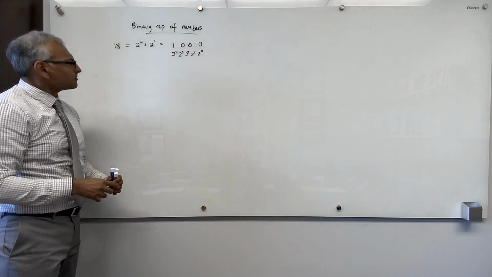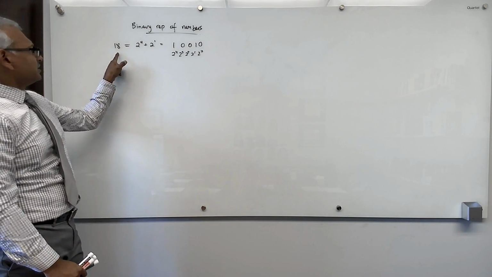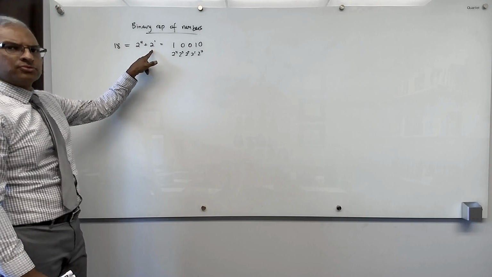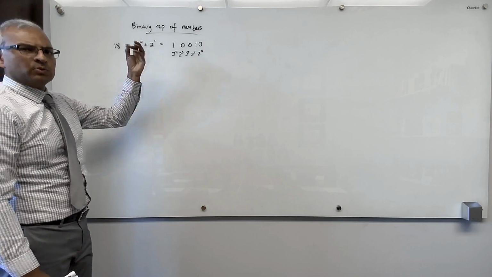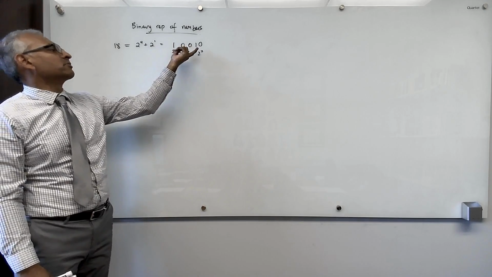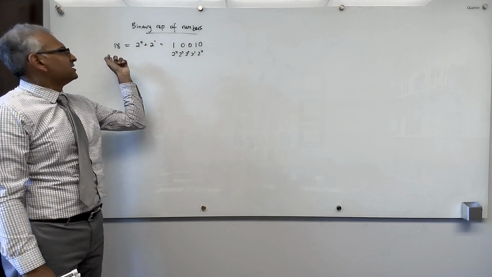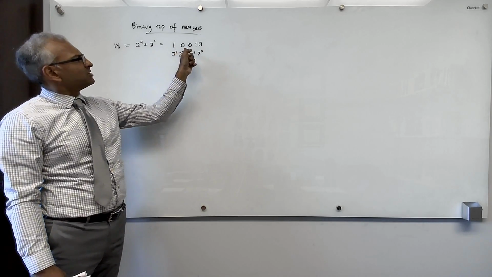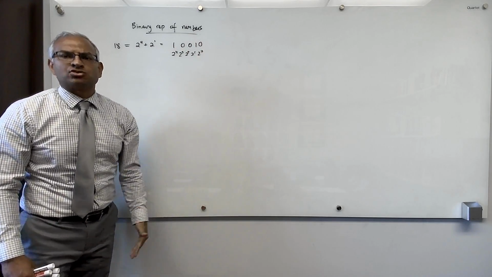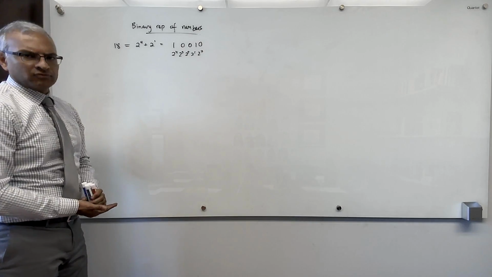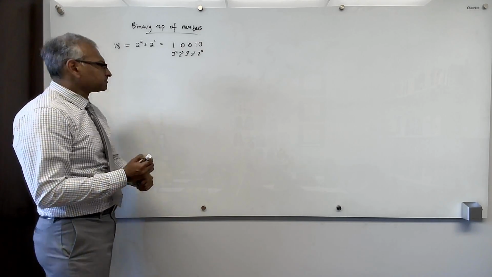And so 18 as a sum of distinct powers of 2 is 2 to the 4 plus 2 to the 1, and we compactly represent that in this binary representation of 18. Sometimes we'll say this number 10010 is 18 in base 2. Okay, and that's something that hopefully you're all familiar with, base 2.